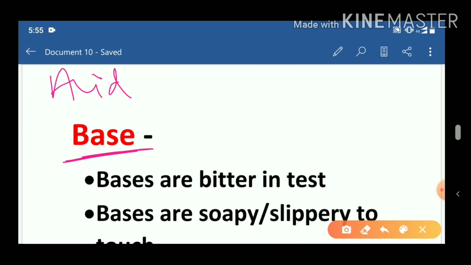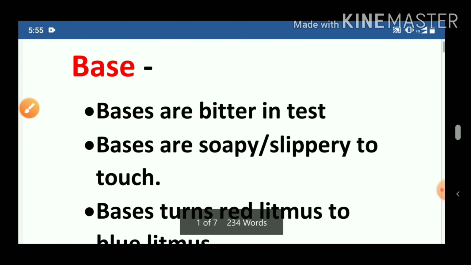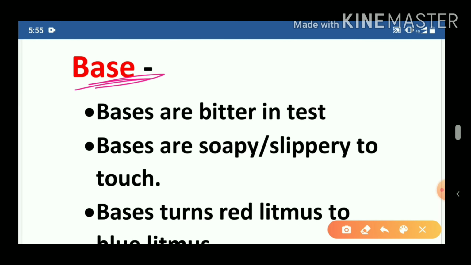Today's topic is base. This is the fifth chapter in RBSE board and the second chapter in CBSE. Now we will study the physical properties. What are physical properties? The properties which we can see, the outer appearance, that means which we can see from outside, are known as physical properties.